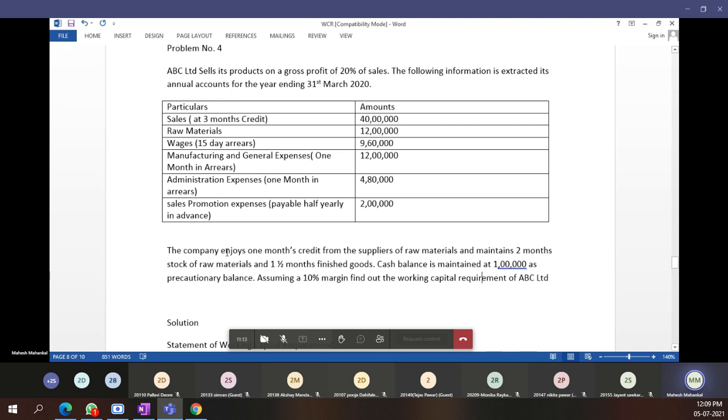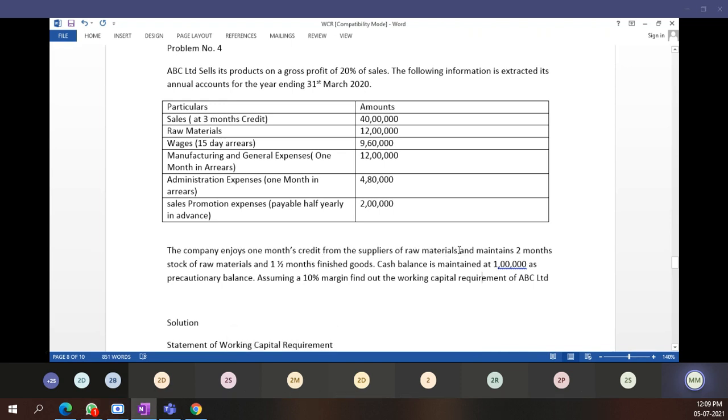Yes, sir. The company enjoys 1 month credit from suppliers of raw material. Suppliers of raw material means our creditors, who are going to supply raw material. The suppliers are known as creditors. Creditors is a current liability. The suppliers give us 1 month credit. Today we have purchased raw material, received delivery of goods or invoice we have raised today. After 1 month we are going to make a